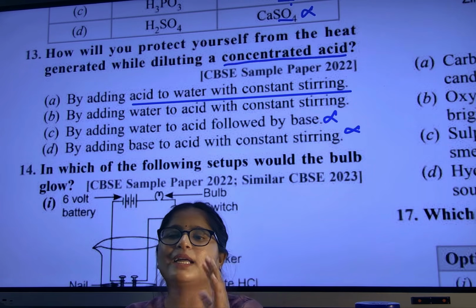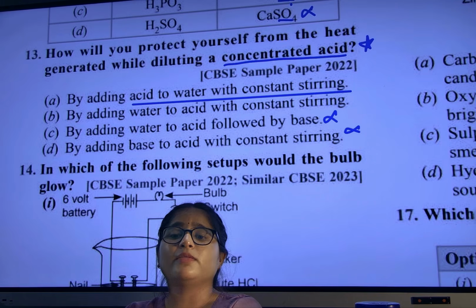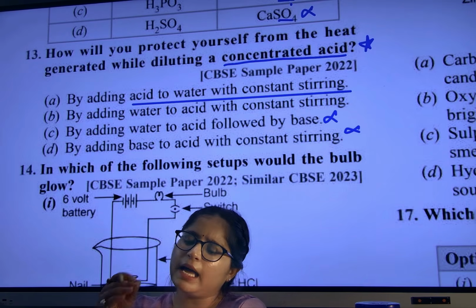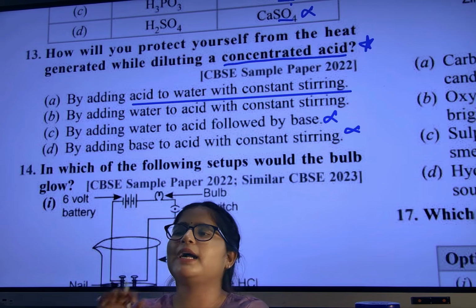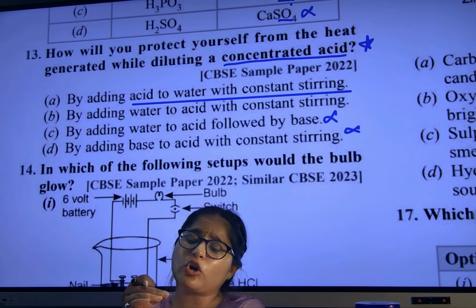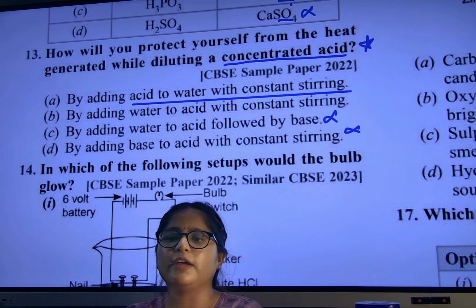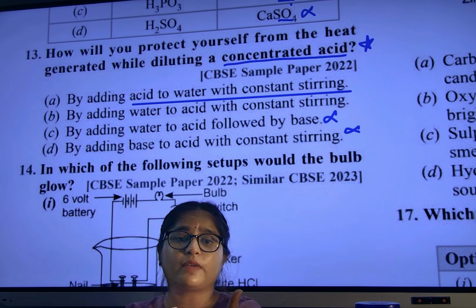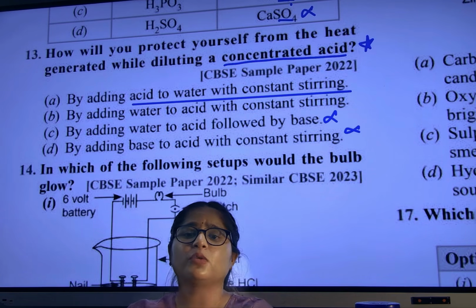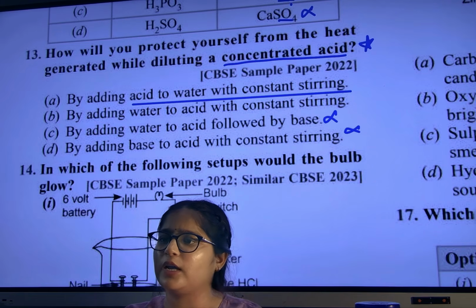So that is why in our NCERT, in one star point, one line is written: whenever we have to mix acid and water, how will we mix? We will take water and then drop by drop we will add acid. We will take one glass of water and then add acid drop by drop. Are you able to understand? If we take so much acid and mix water, it is a quick reaction, so much heat will be released, and it will cause burning and splashing.